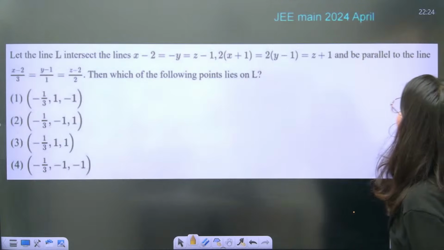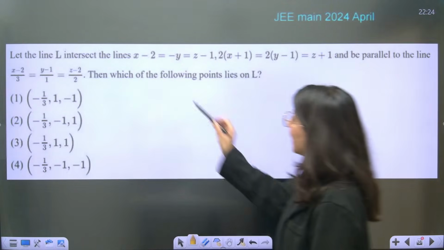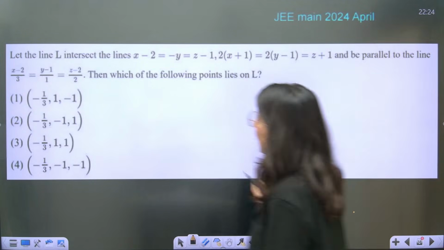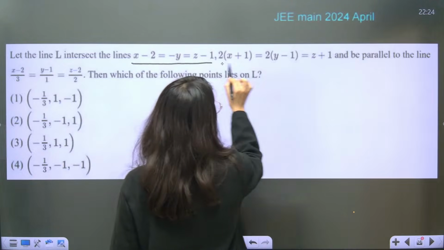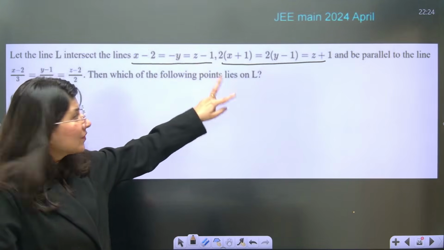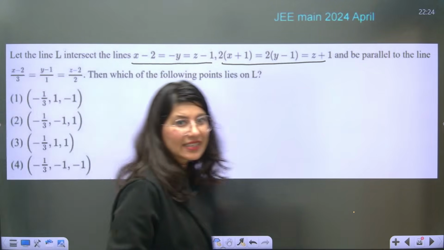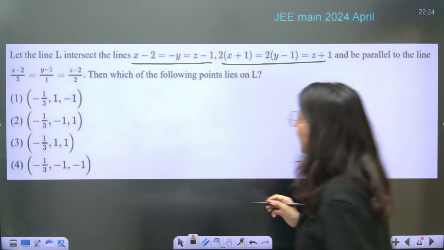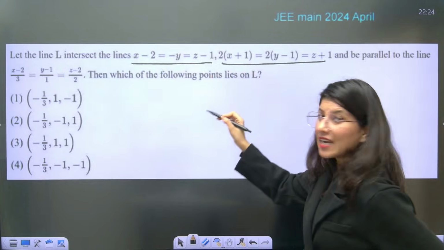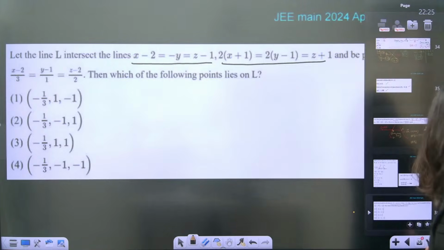Okay. Let us move on to the next problem, which is again from the JEE Main 2024 April attempt. The question says that line L intersects the lines this and this. The line L intersects these two lines and is parallel to this line. Which of the following points lies on line L? See what is happening. The line intersects the lines. That means you are given two lines and your line intersects both the lines.